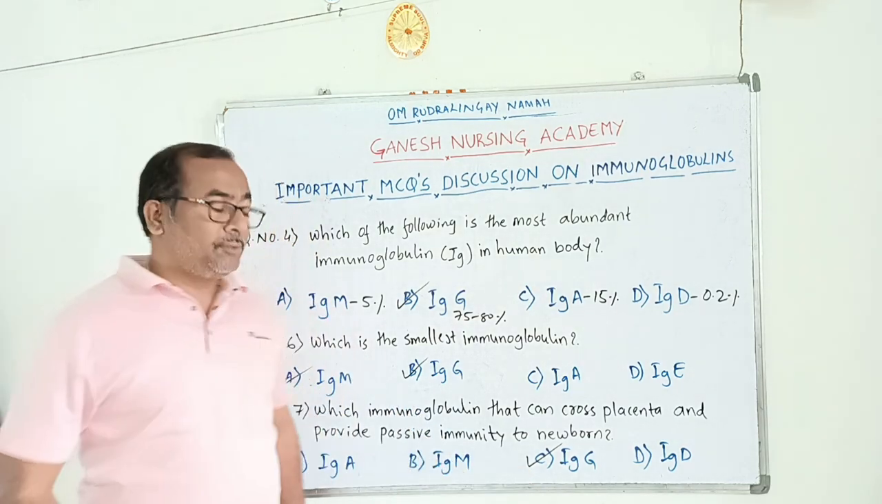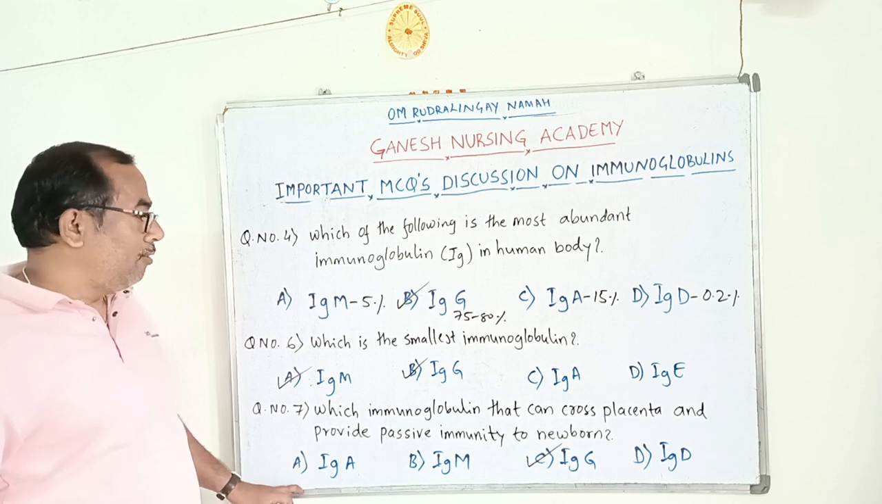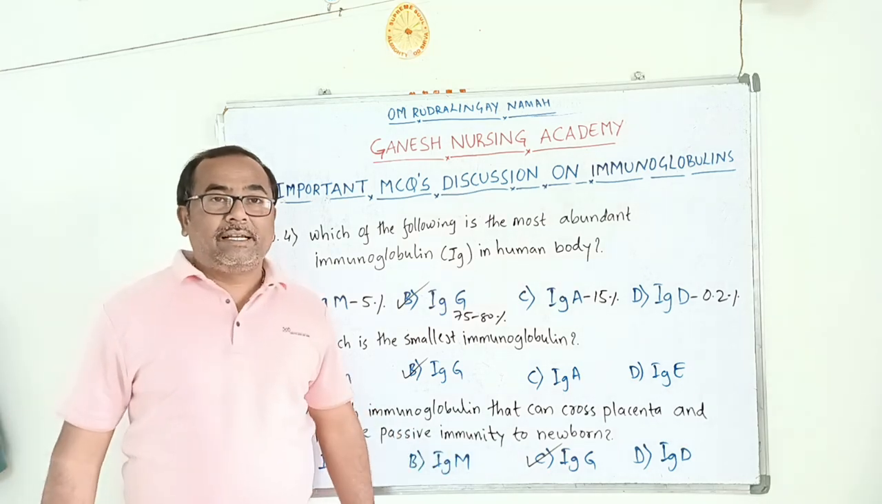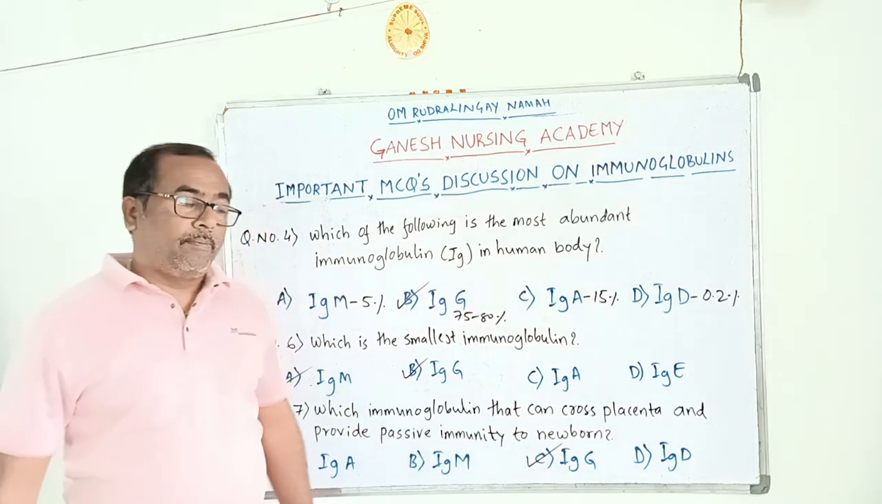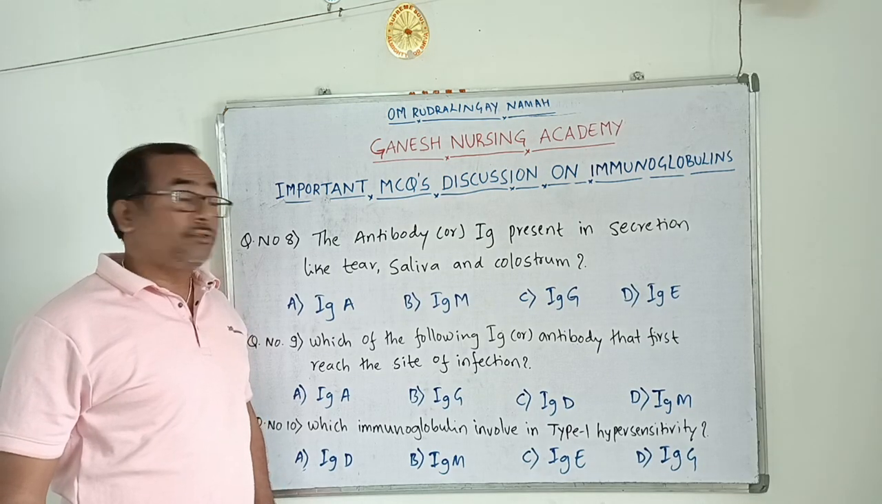Many times in IMS questions they ask which of the following immunoglobulin can cross the placenta and provide passive immunity to the newborn. Okay, dear students, let's see the next question.